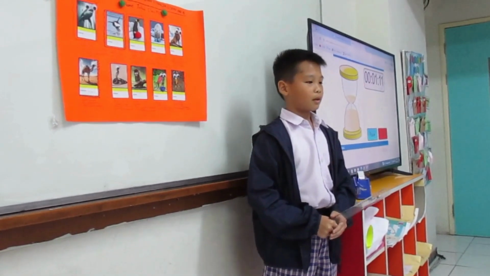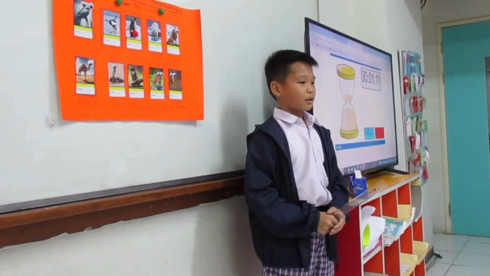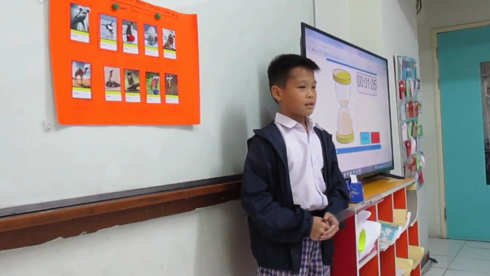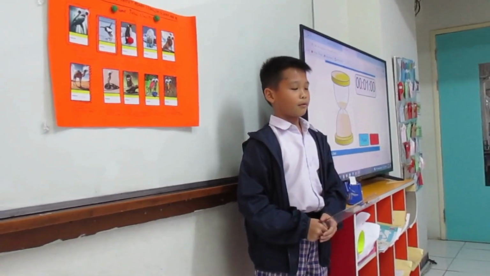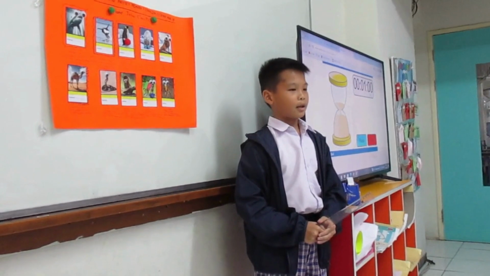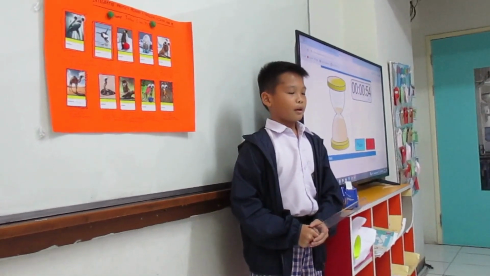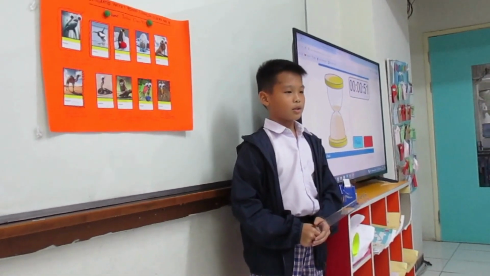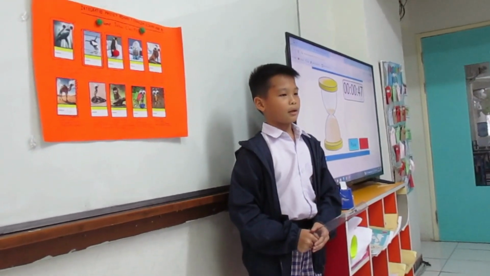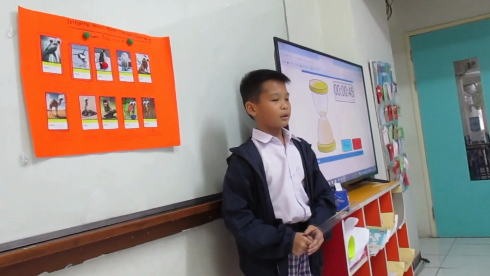The fourth, autumn. The temperature is 60% cold and 40% hot. The animals will start moving, and the birds will migrate to a warm place. The leaves of the plants will turn yellow.